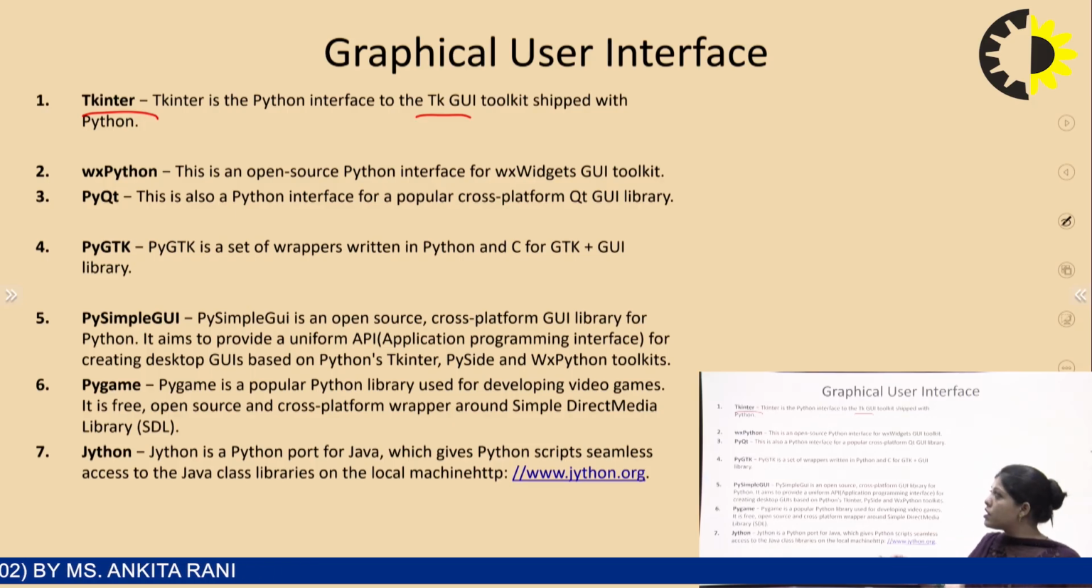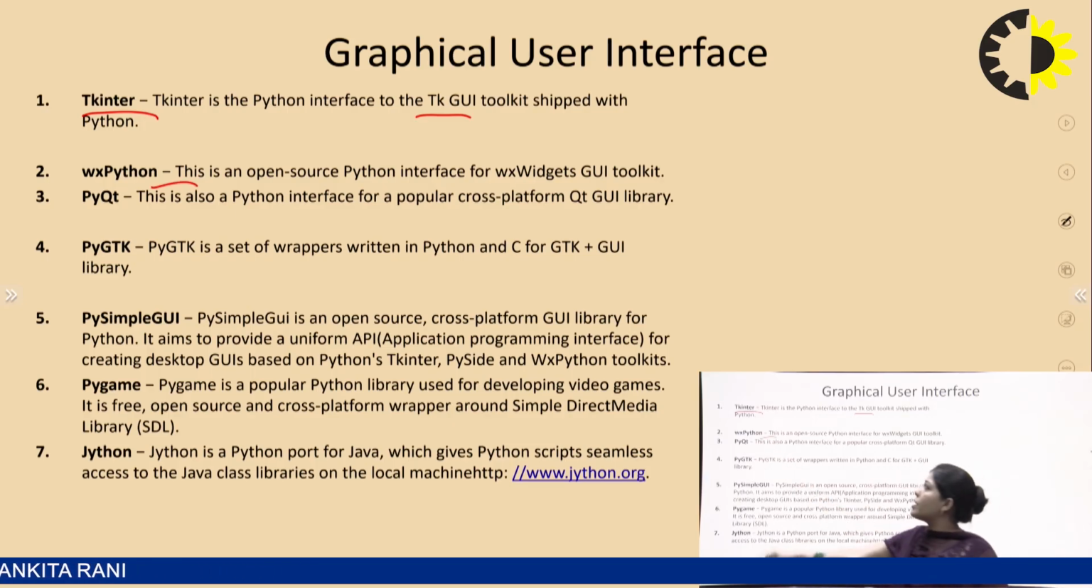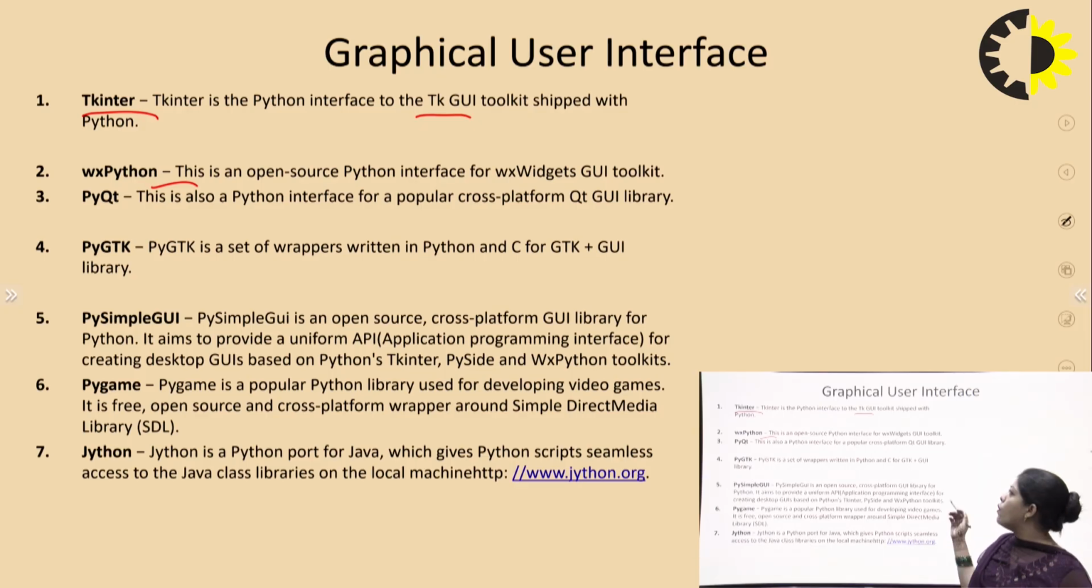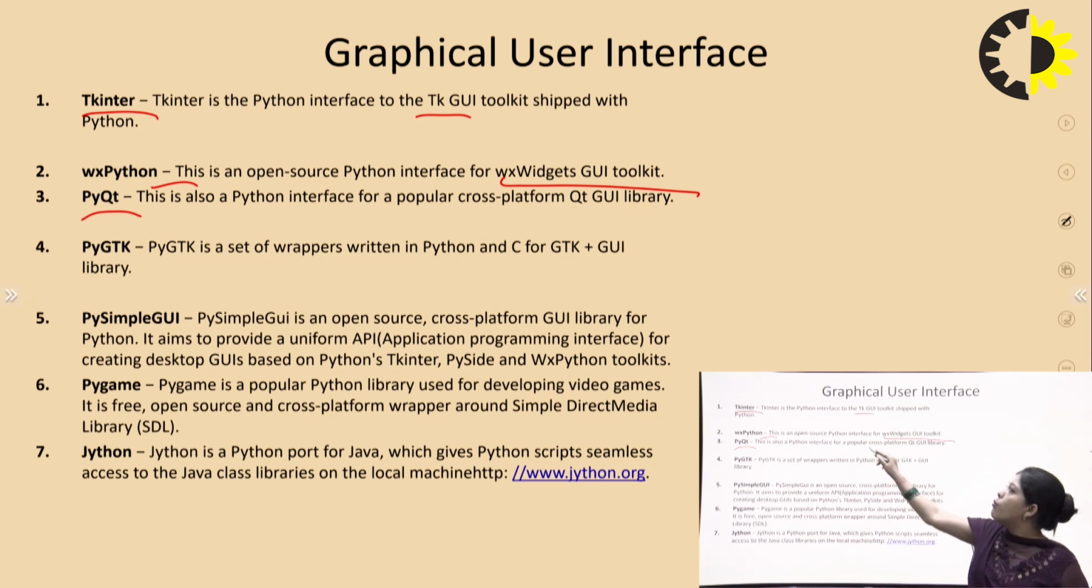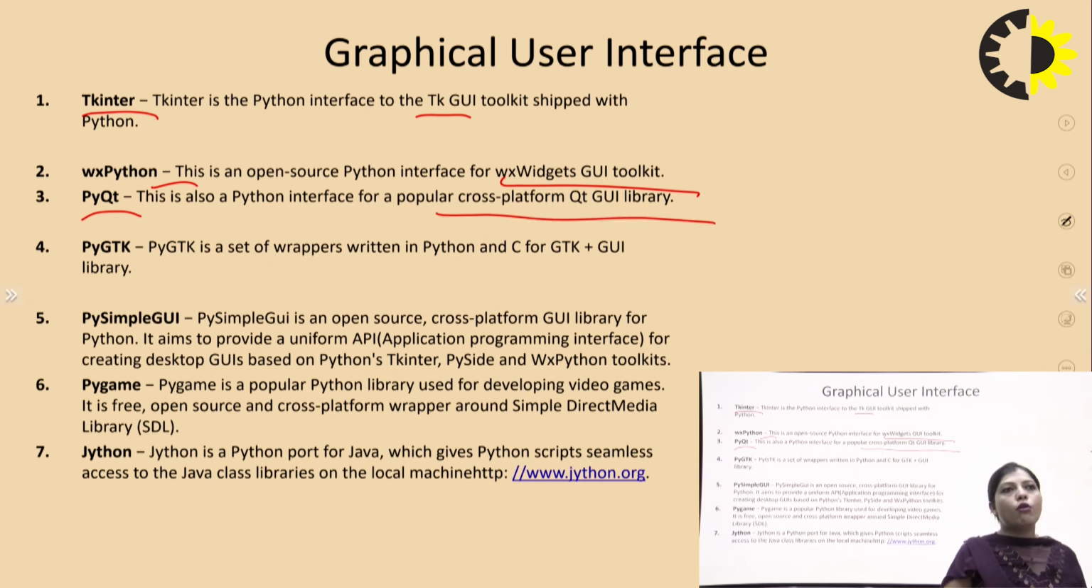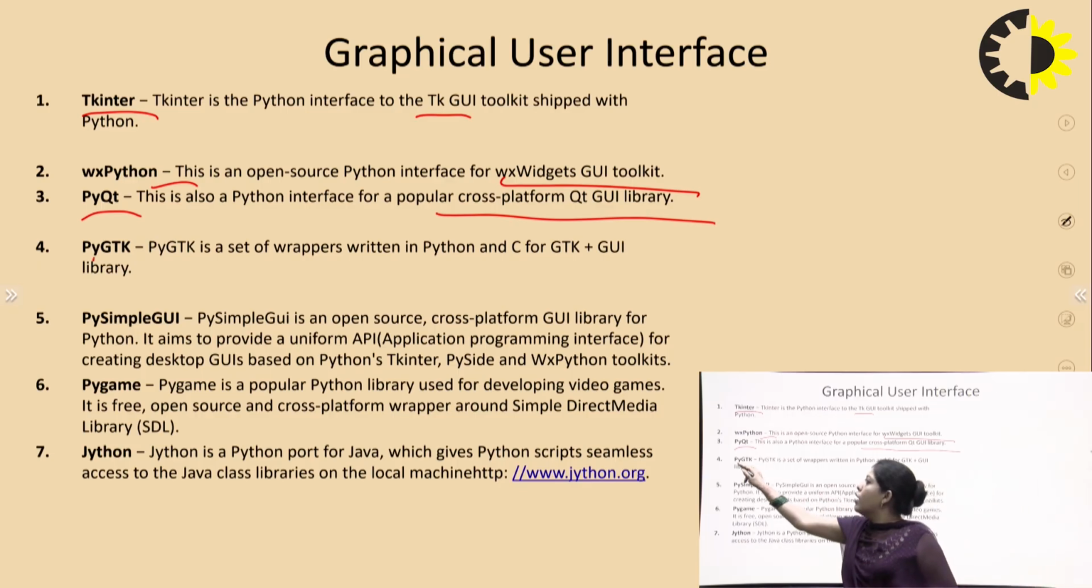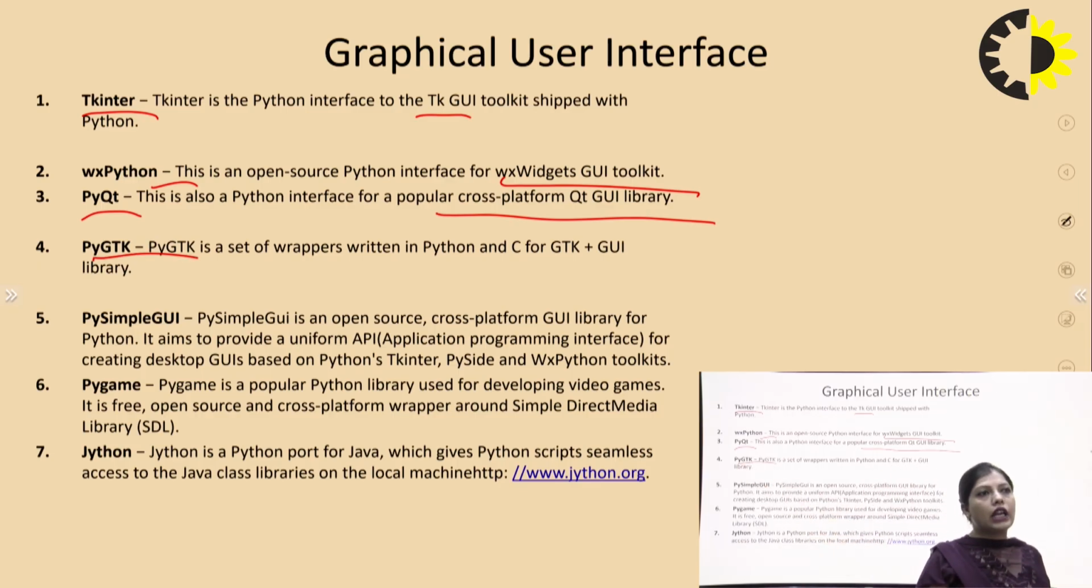Next interface is wxPython. wxPython is an open source Python interface for the wxWidgets GUI toolkit. Next GUI of Python is PyQt. PyQt is a popular cross-platform Qt GUI library. Next is PyGTK. PyGTK is a set of wrappers written in Python and C for the GTK+ GUI library.